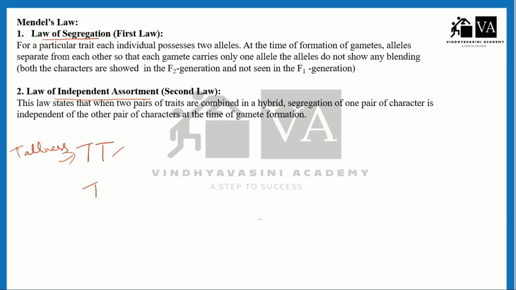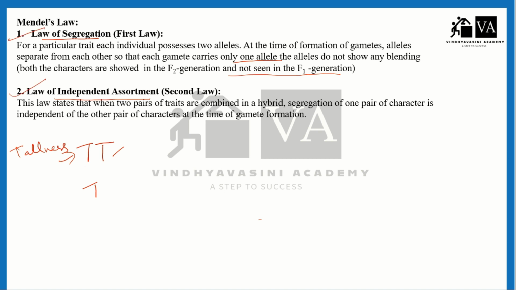The alleles do not show any blending. Both the characters are shown in the F2 generation and not seen in the F1 generation. Right? The law of segregation states that there will be no blending of characters at the time of formation of gametes. Alleles separate from each other and each gamete carries only one allele. This was the law of segregation.